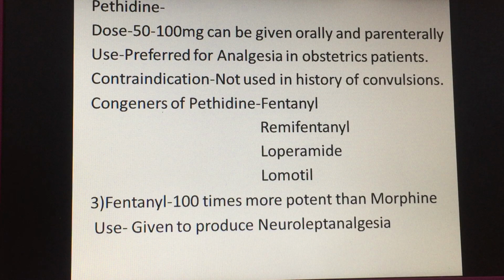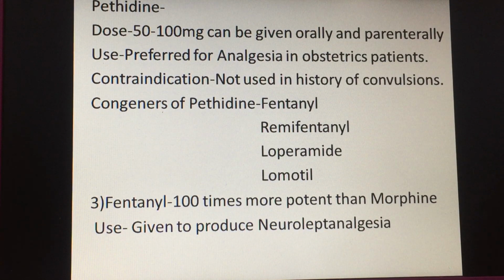Now, use. It is used to give analgesia in obstetric patients. Because it causes less respiratory depression, less constipation, it does not hamper the uterine contractions, and it has a shorter duration of action. So these are the reasons because of which it is preferred as an analgesic in obstetric patients.